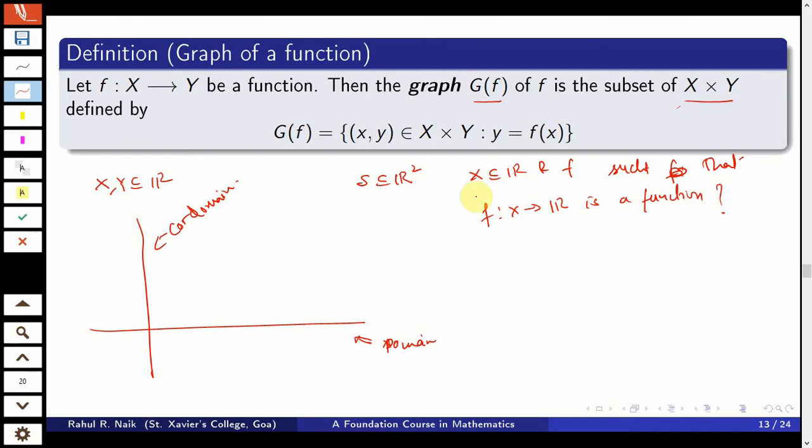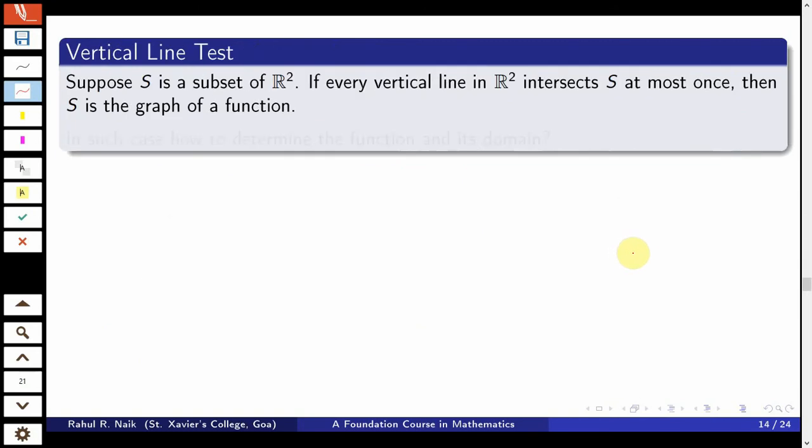But given a subset of R2, we have a test called the vertical line test to check whether the given subset is the graph of a function. So, suppose S is a subset of R2. If every vertical line in R2 intersects S at most once, then S is the graph of a function. Now, this comes directly from the definition of a function.